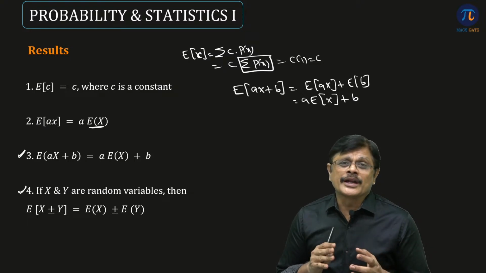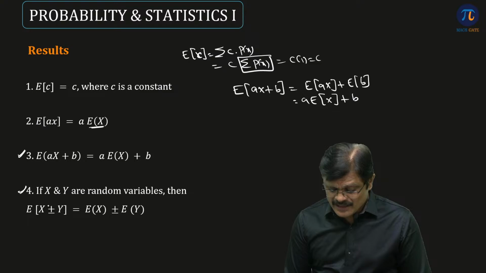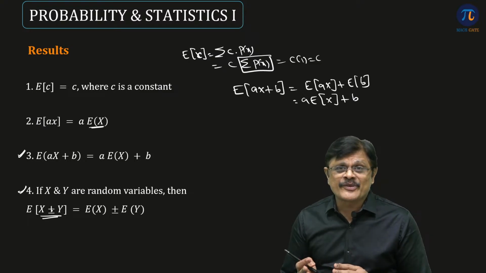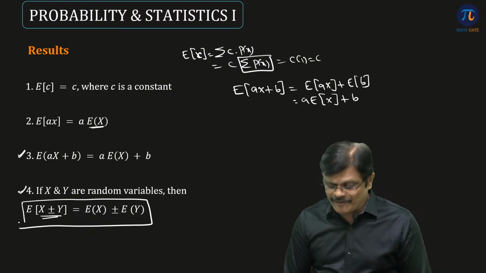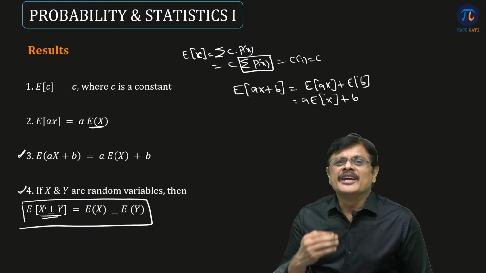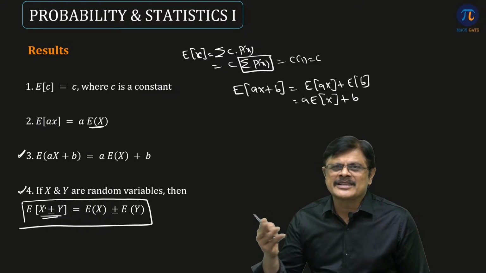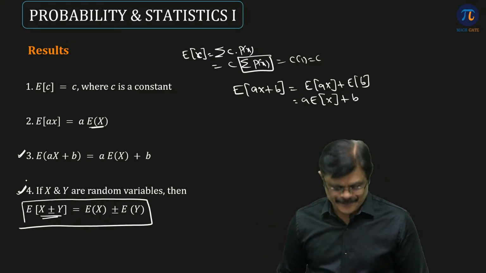Suppose you are talking about the sum of random variables. Expected value of x plus y is defined as expected value of x plus expected value of y when there is a plus sign in between. If it is minus, then it is expected value of x minus expected value of y. It is also one of the important results. Got it?